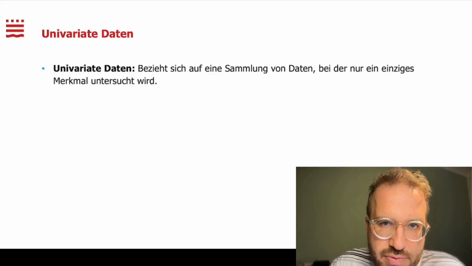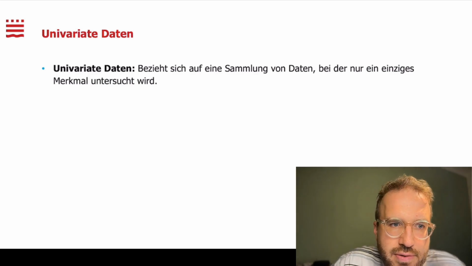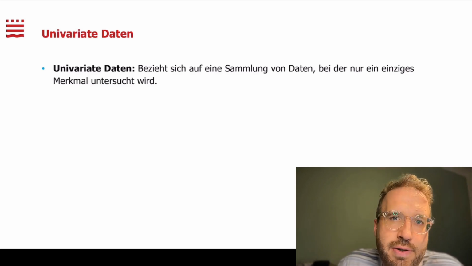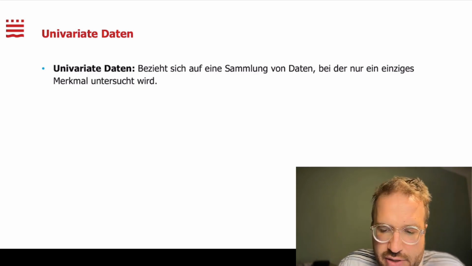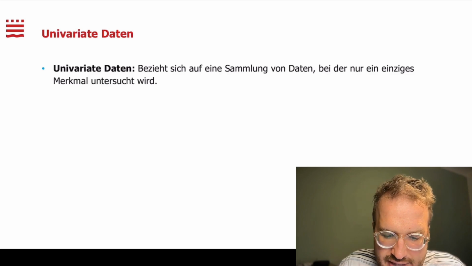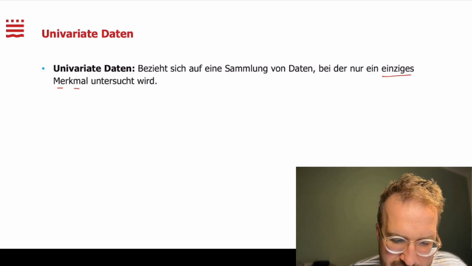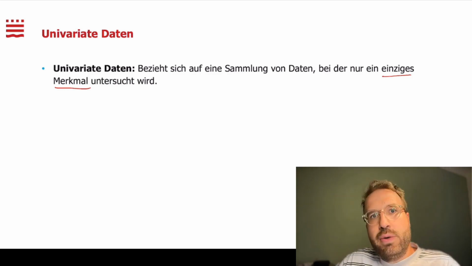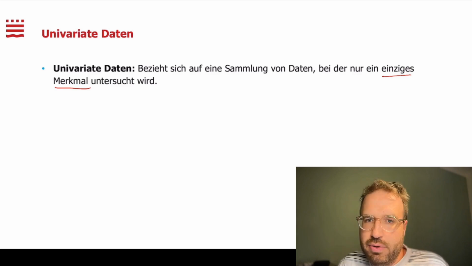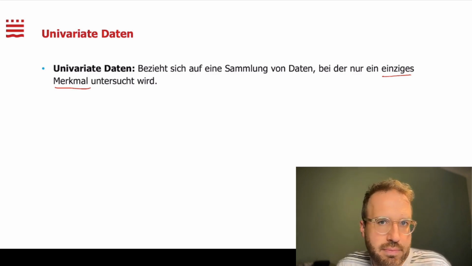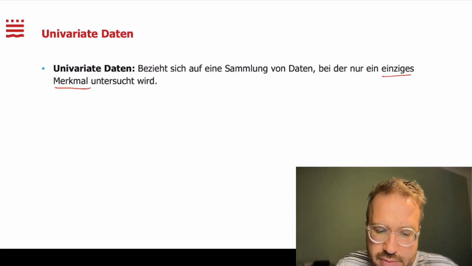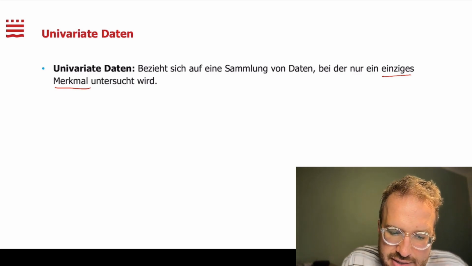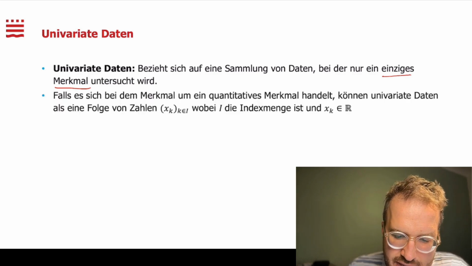Here we can also distinguish between two different types, namely univariate data and multivariate data. And yes, uni contains the word one. So these are data where we examine only a single feature at a time. So imagine we are only considering the temperature and nothing else, not the wind strength, nor the solar radiation, but only the temperature. And now let's take a brief look at how we can describe this formally.